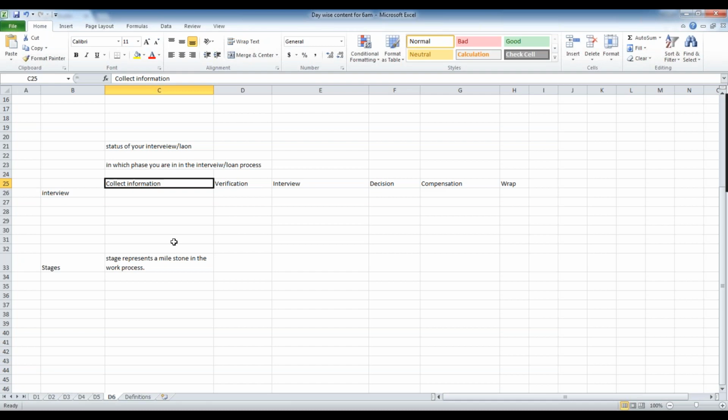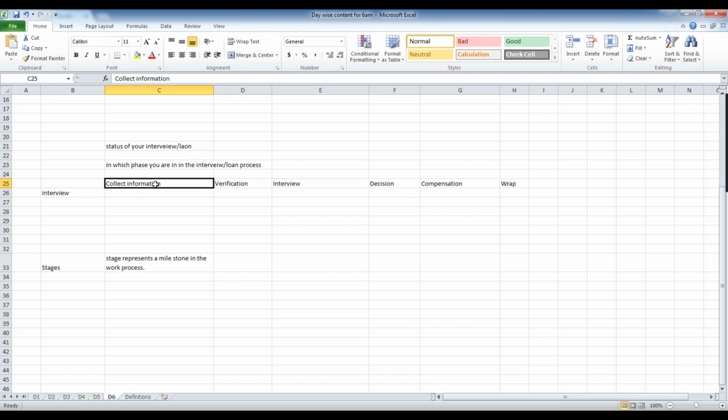The guidelines generally are, again, there won't be any hardcoded rules for that. In which scenario can we go for a stage? In general, wherever there is a change of ownership. Here one person is involved, let's say the CSR, or else the HR department may be involved. But verification will be done by some other person, and the interview by some other person. So wherever the ownership is changing from one person to another person, in that case you can make a stage.